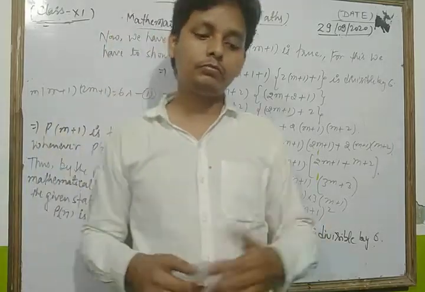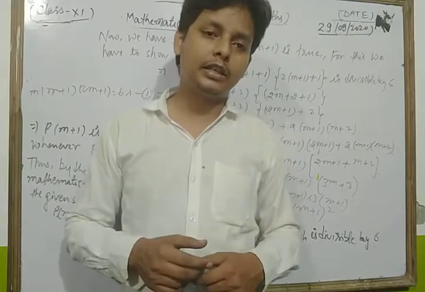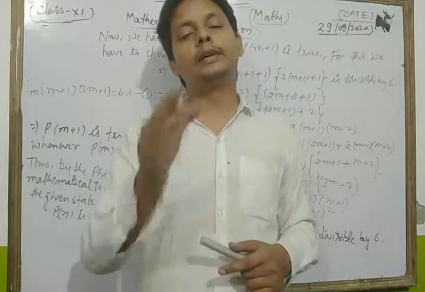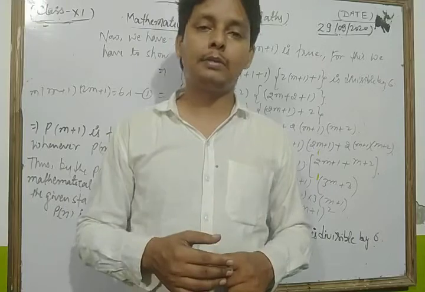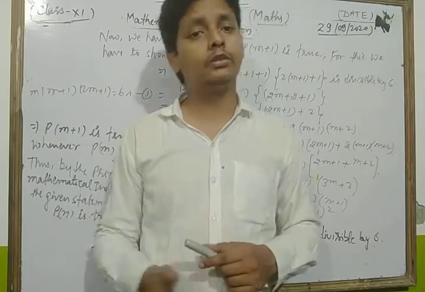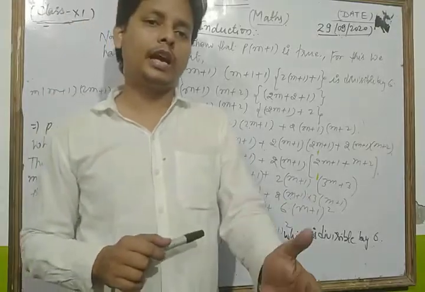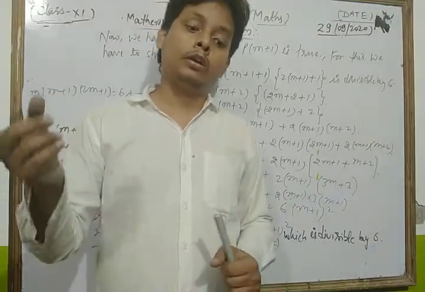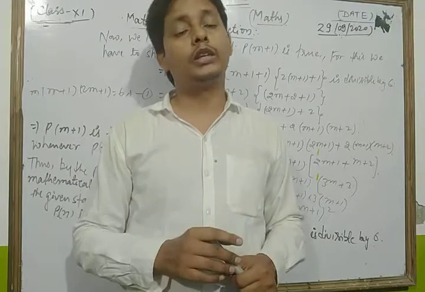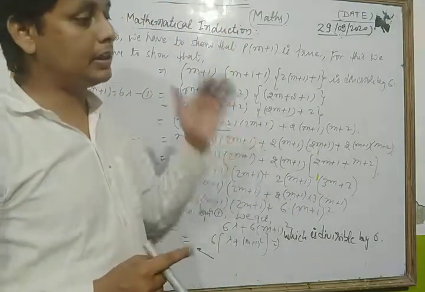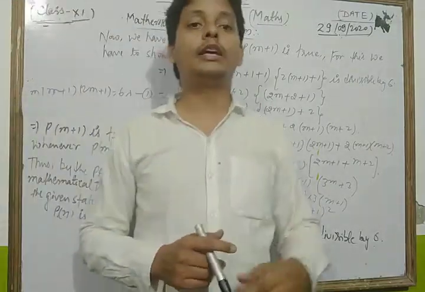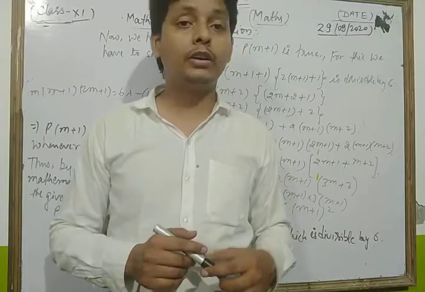After that we let the given statement Pm be true, so you replace n by m, and we take (m plus 1)(2m plus 1) equal to 6 lambda, for some lambda belonging to natural numbers. In this way we have Pm is true. Now, dear student, we have to show that the given statement is also true for m plus 1 whenever Pm is true.